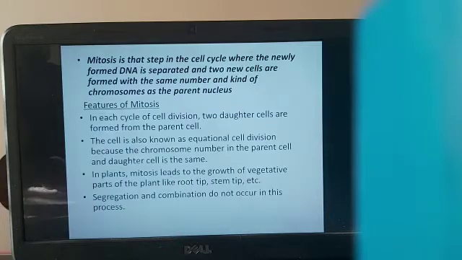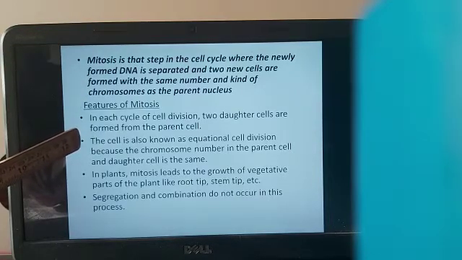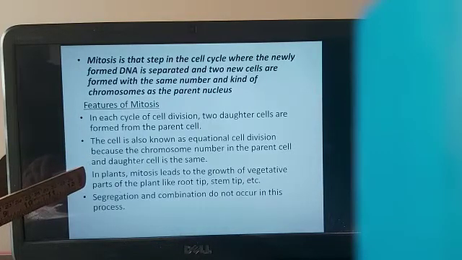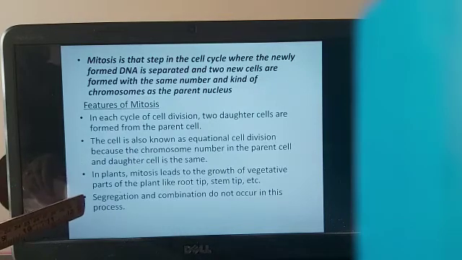Now, these are the various features that are seen in a mitotic division. In each cycle of cell division, two daughter cells are formed, and it is also known as equational division because the chromosomal number in the parent cell and daughter cell is the same. In plant mitosis, it leads to the growth of vegetative parts like root tip, stem tip, etc. Segregation and combination does not occur in this process. So we do not find the segregation and the combination of the genes that happens in the meiotic division, which we are going to see slightly later.